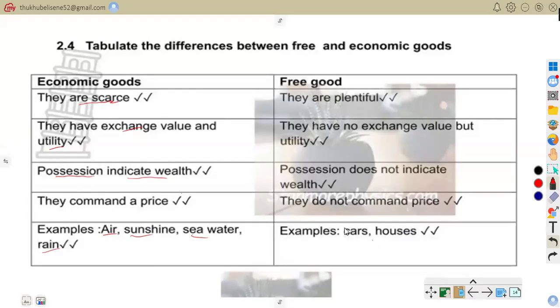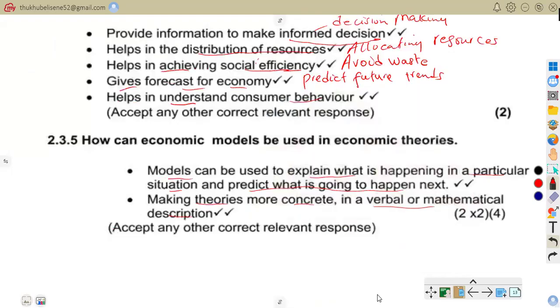So what is incorrect here is the examples. They just made a vice versa. The examples for free goods: air, you can talk of sunlight, you can talk of sea, and the other ones. But for economic goods, that's when you can talk about cars, houses. So the problem was the examples were incorrect. The correct examples are these ones. So now let us go to question 2.5.